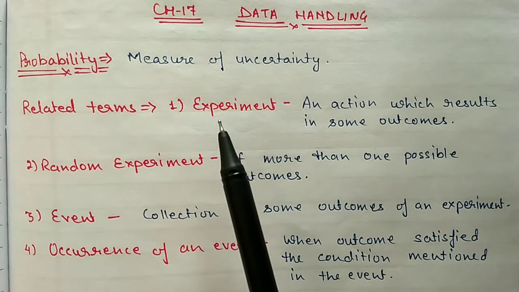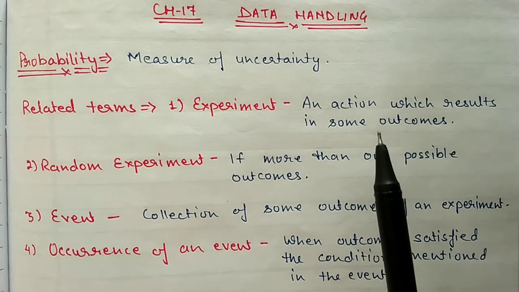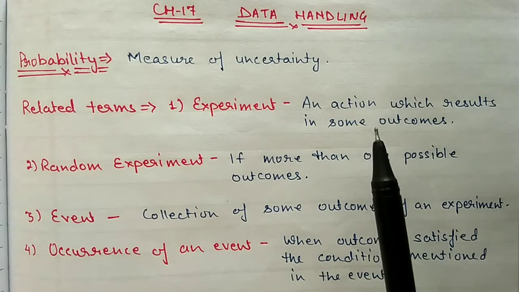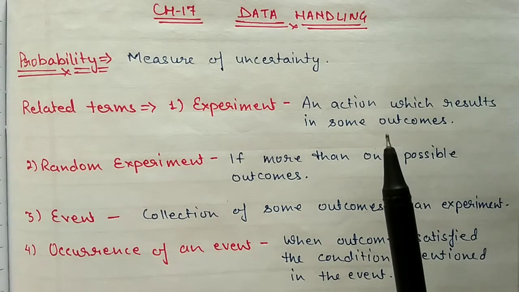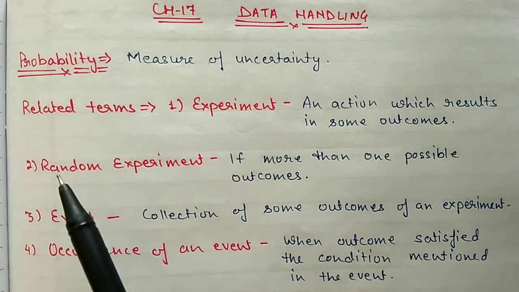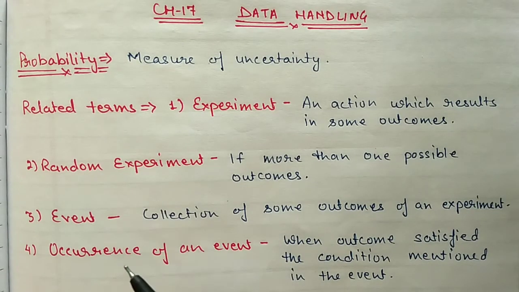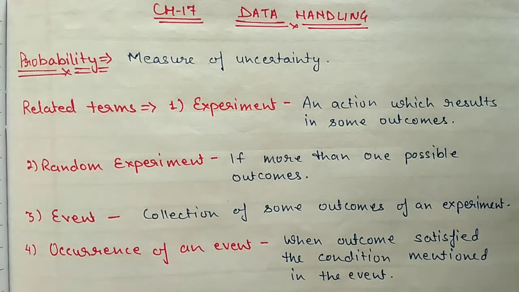First is experiment. Experiment means an action which results in some outcome. The same example we can take, tossing a coin. If you toss a coin, definitely one result will come. It may be head or it may be tail. So tossing a coin is an experiment. Next term is random experiment. If any experiment has more than one possible outcome, then we call it a random experiment.